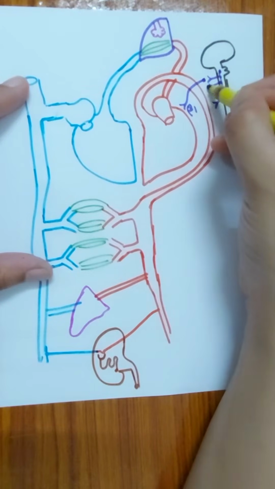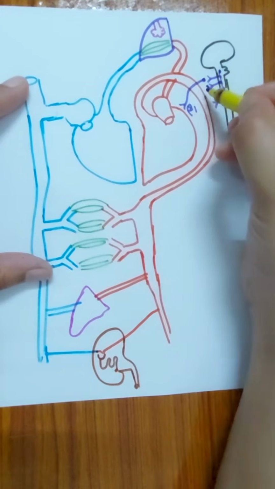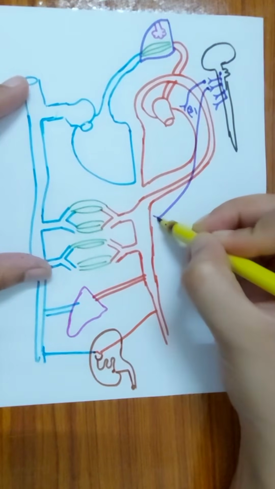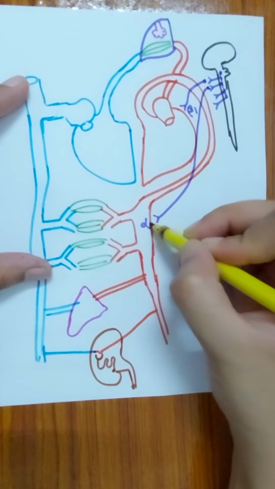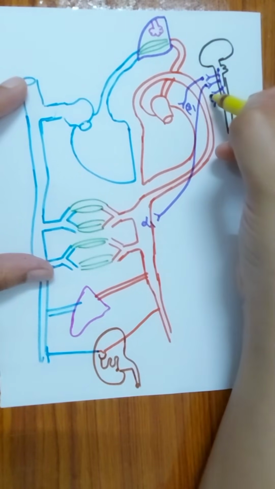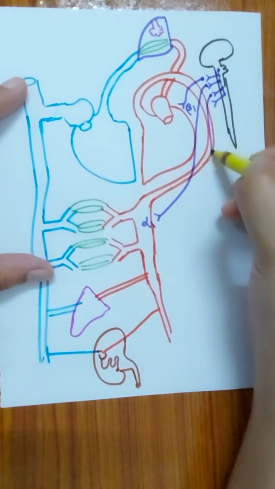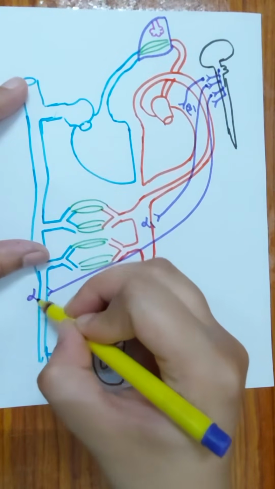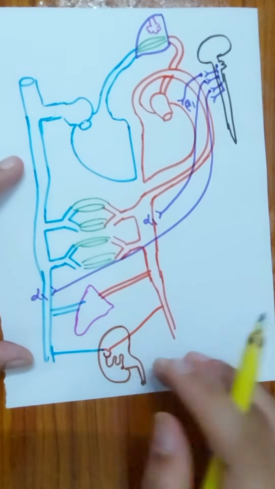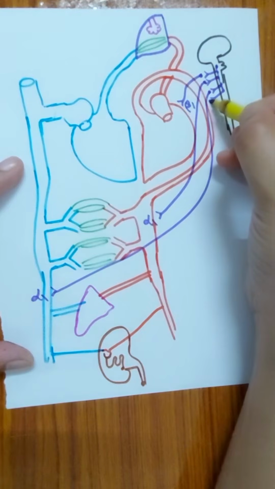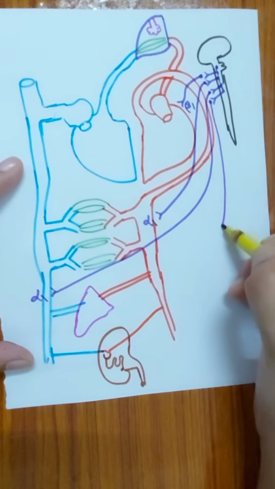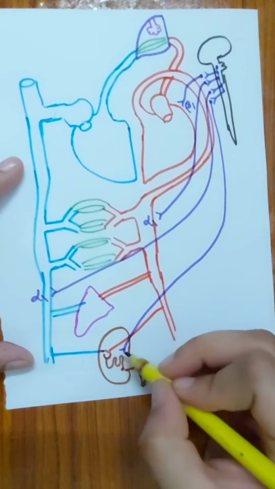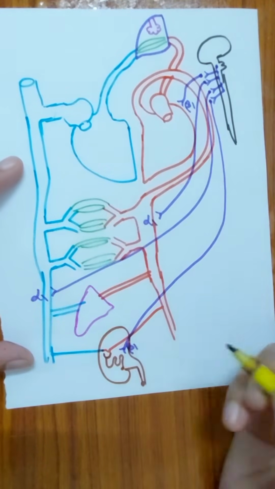Similarly, one more neuron is approaching the arteries, where it has an alpha 1 receptor, and another neuron is approaching the veins, where it also has an alpha 1 receptor, and another neuron is approaching your kidney, the juxtaglomerular apparatus, where it has a beta 1 receptor.